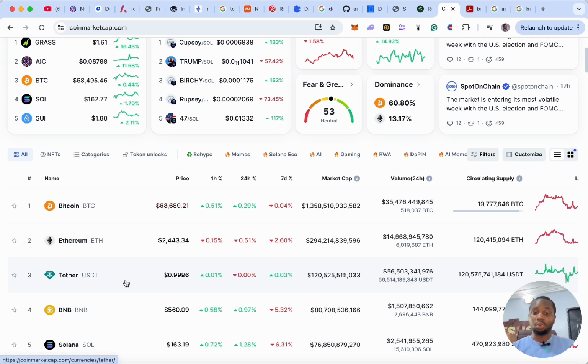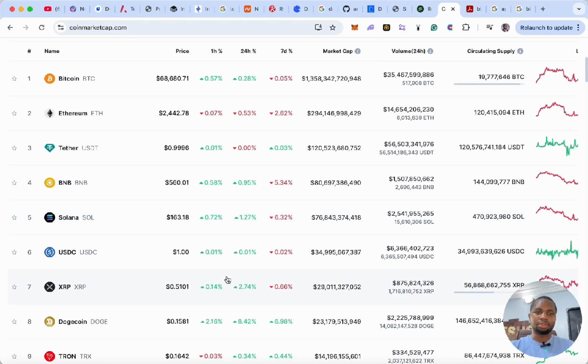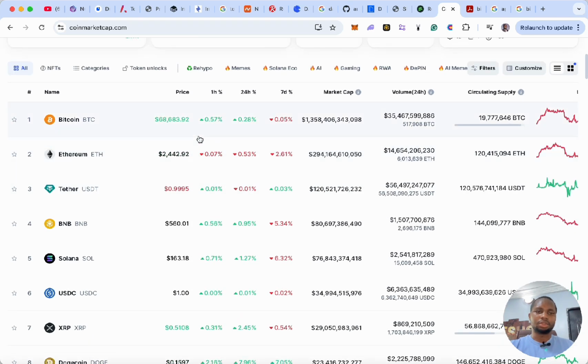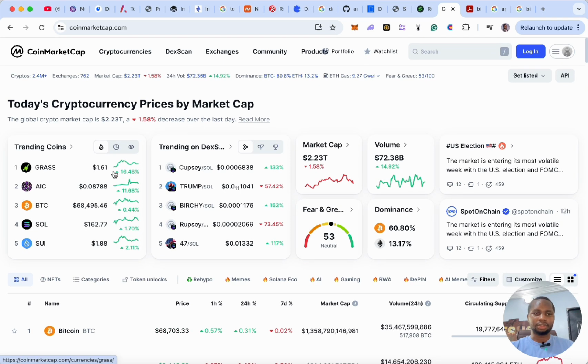currently is supposed to be 1:1 of the US dollar, but you could see the price here, right? Because all the prices you're seeing here are in dollar price. So it's currently at 0.9 something, so it's approximately $1. Alright, there are other stable coins, but most stable coins you'd see would be like a fiat digital currency. Alright, so other kinds of cryptocurrency, as you can see here, and most of them are here. Now, also you see trending coins, you see trending dexes and stuff like that.